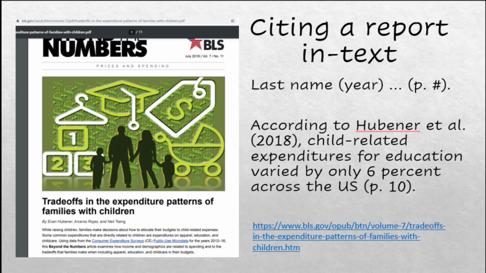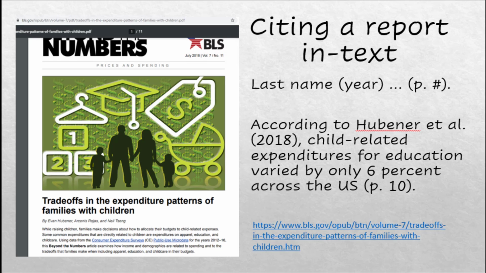For these examples, I'm citing a 2018 report written by 3 analysts who worked for a U.S. government agency called the Bureau of Labor Statistics. The first analyst listed on this report is Evan Huebner, so I'm citing only his name. According to Huebner et al., 2018, child-related expenditures for education varied by only 6% across the U.S., p. 10.